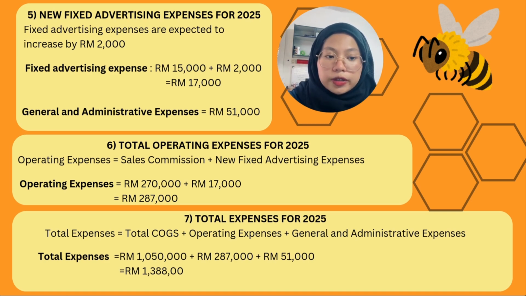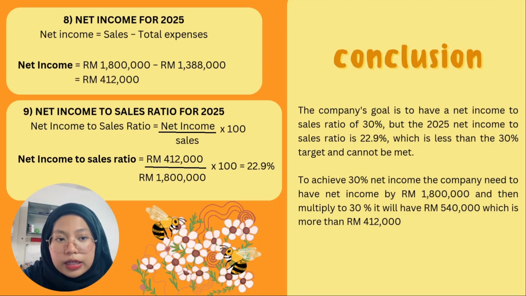To calculate operating expense in 2025 is to sum the sales commission and new fixed advertising expense. Next, to calculate the total expense for 2025 is to total the expenses for 2025, including the total COGS, operating expense, and general and administrative expense. The net income is calculated by subtracting total expense from the sales.